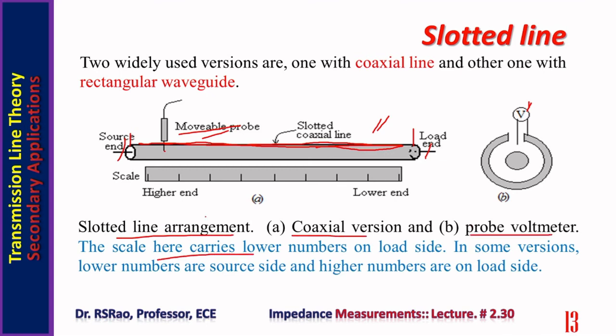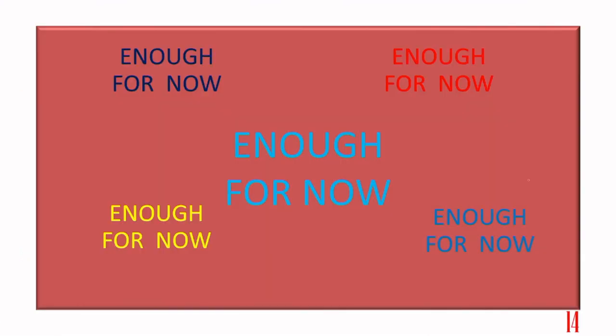A scale is also available. Lower numbers are on the load side. In some versions, lower numbers are on the source side and higher numbers are on the load side. This is what I want to share with you regarding secondary applications of transmission lines.